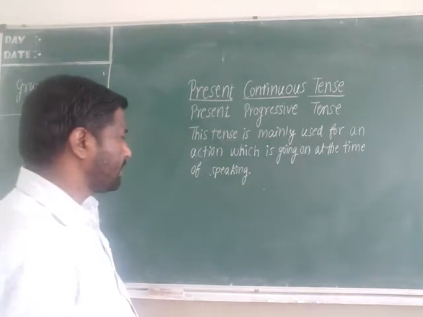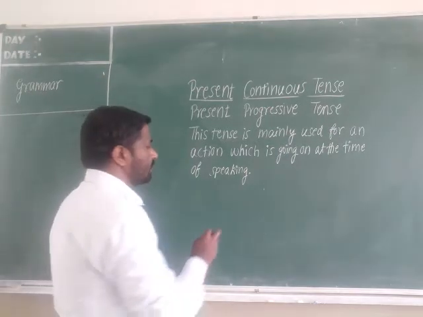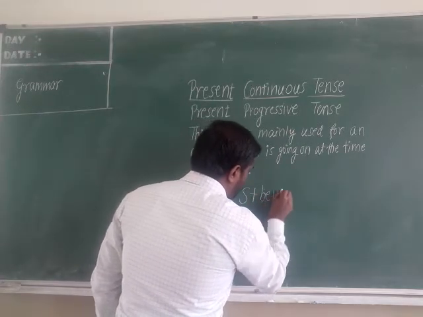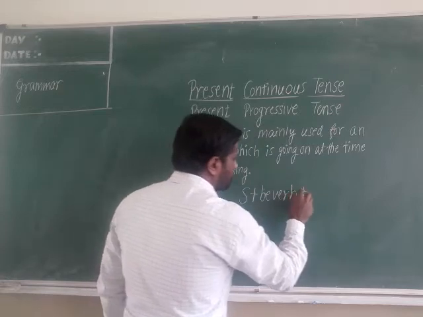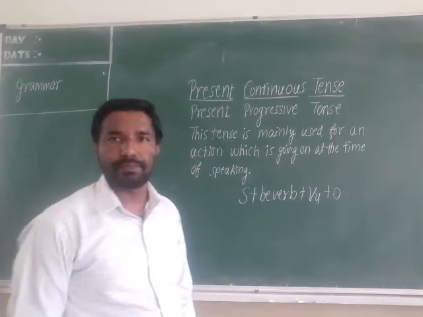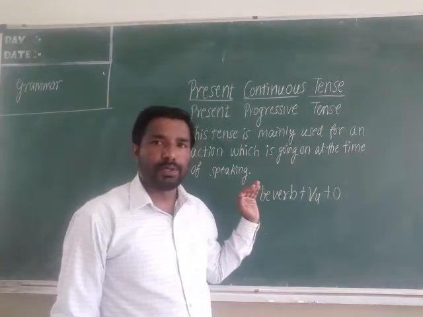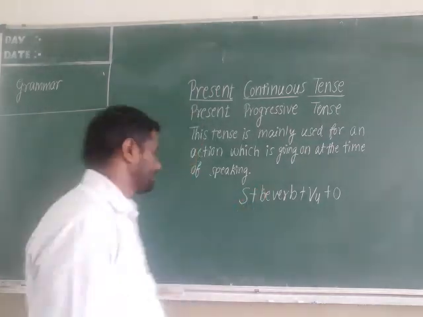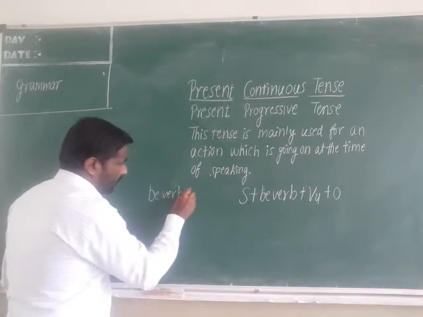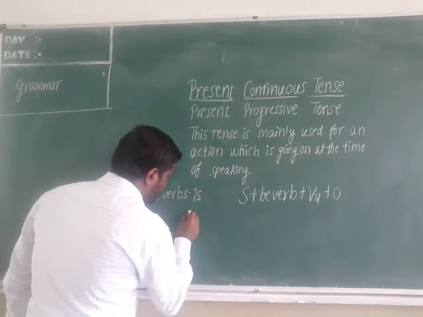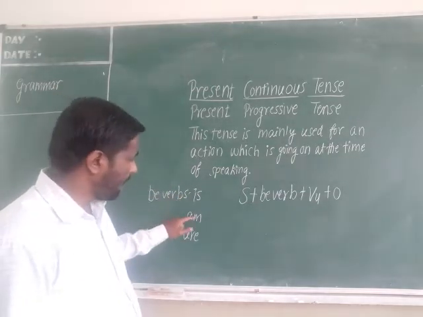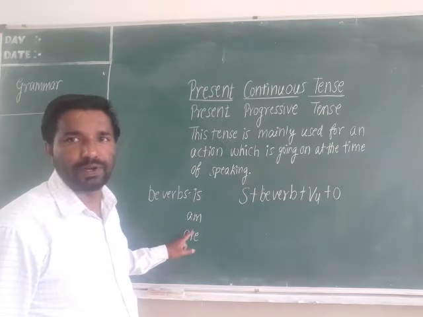Then let us see the structure of this tense. Subject plus V1 plus V4 plus object. Okay? B verb. Then what are B verbs? See here. B verbs mean is, am, are. For the present tense, is, am, are. These three are B verbs.